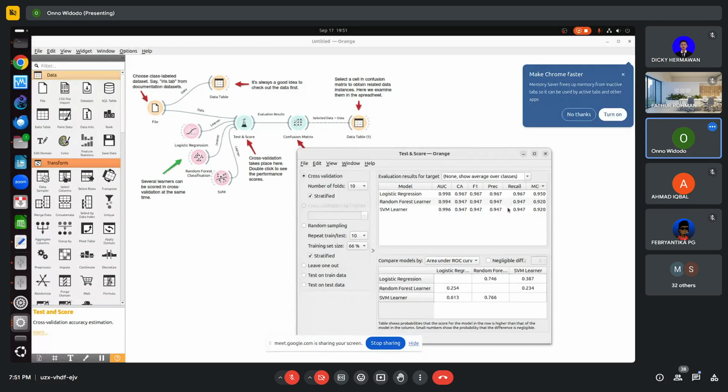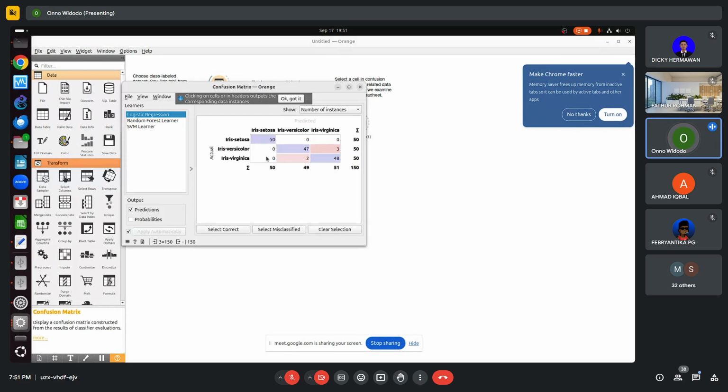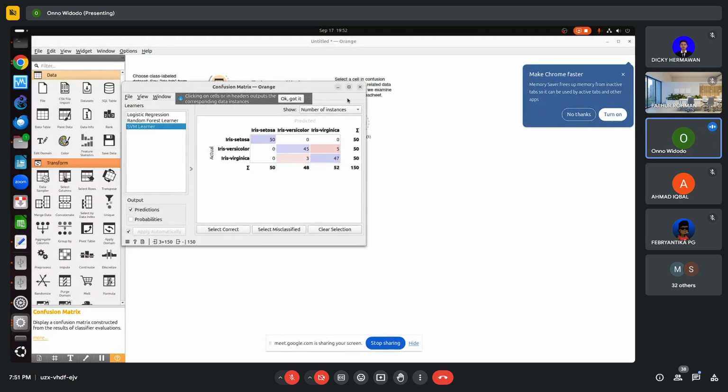We can see. Wow. Okay. Logistic regression is the best. Random forest and SVM are quite good, but not as good as logistic regression. Okay. Then from the confusion matrix, we can see in logistic regression we have five misclassifications, random forest 8, SVM learner 8. Okay, now which one is... oh sorry. Okay.